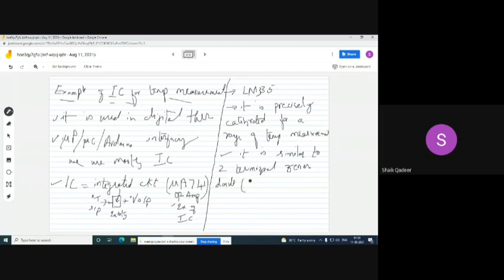Remember, every Zener diode has a Zener voltage as a threshold voltage, right? Exactly in the same way, your LM335 is also a diode which has a certain breakdown value.